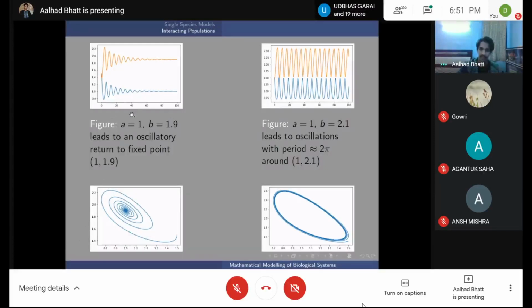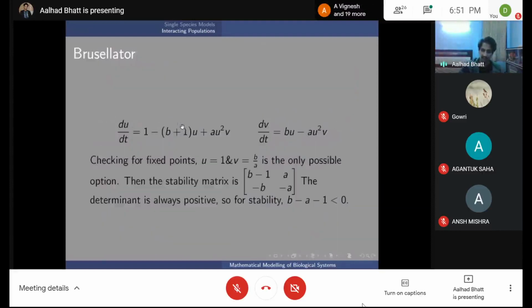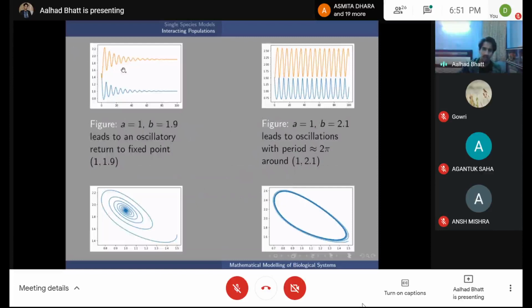What happens is that for a equal to 1 and b equal to 1.9, which here becomes I think minus 0.1, this is stable. So eventually they will oscillate and go back to a stable state. The reason the oscillations are there is that there is some complex eigenvalue, which is what is causing the oscillations.